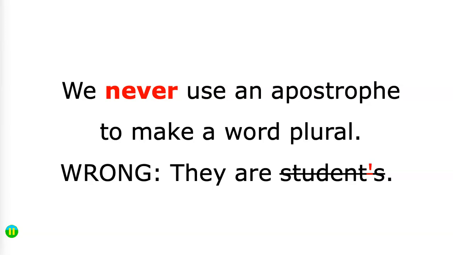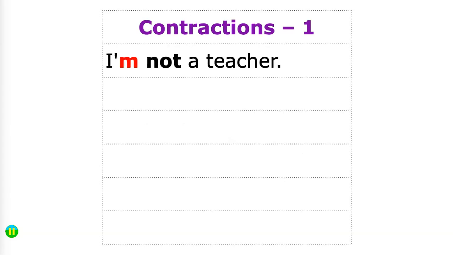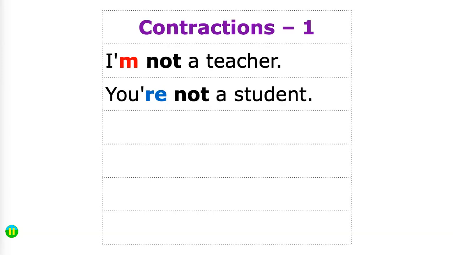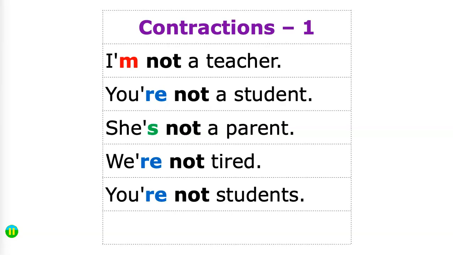Let's return to the verb to be. The first way we can contract negative sentences is to contract the subject and the verb to be. I'm not a teacher. You're not a student. She's not a parent. We're not tired. You're not students. They're not happy.